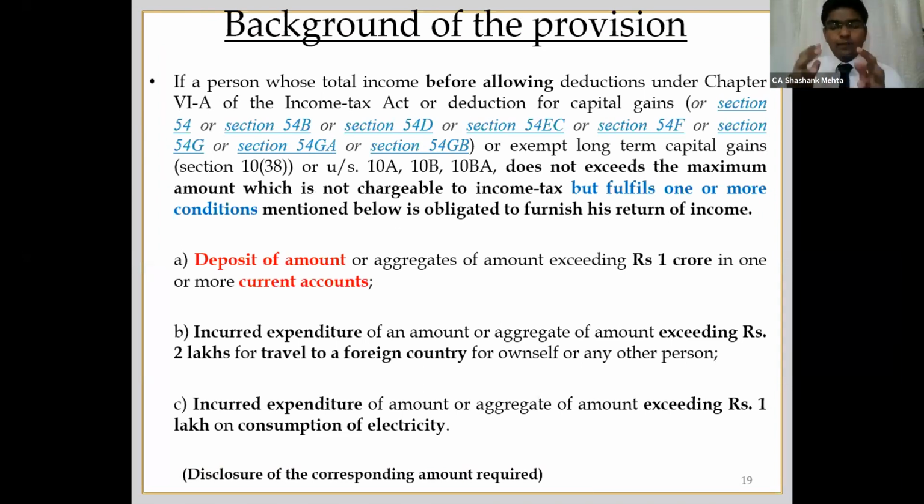Say suppose I have no other income, I have zero income, but I have a long-term capital gain of 1 crore, and I had invested that 1 crore in a new property. Before this amendment came, my calculation of the maximum amount not chargeable to tax would be 0, because at that point of time I was allowed to take the deduction of this amount. However, now for calculating this maximum amount, I will have to ignore the deduction, and accordingly my income will be 1 crore, and it will be mandatory for me to file the return of income.